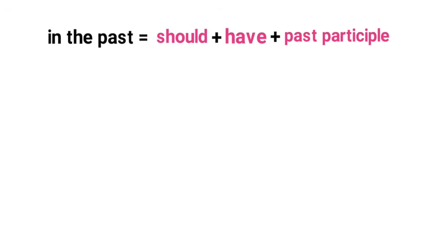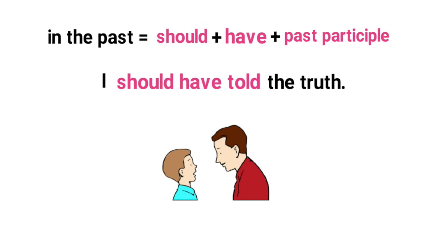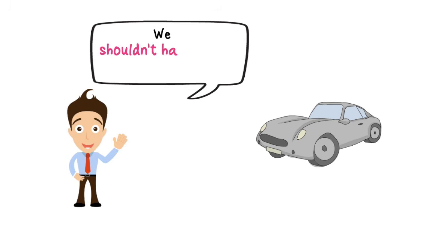Talking about the past, we use should plus have plus the past participle. So, I should have told the truth. It was a good idea, but I didn't do it. We shouldn't have bought the expensive car. It was a bad idea, but we still did it.